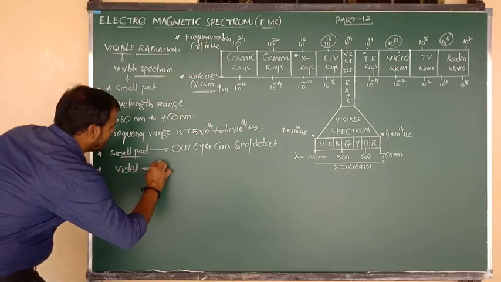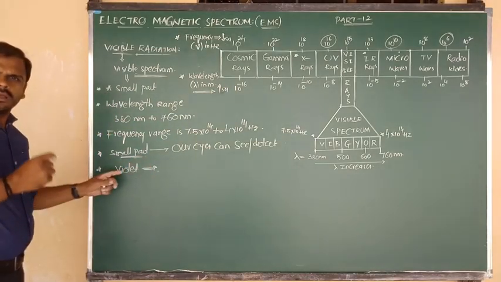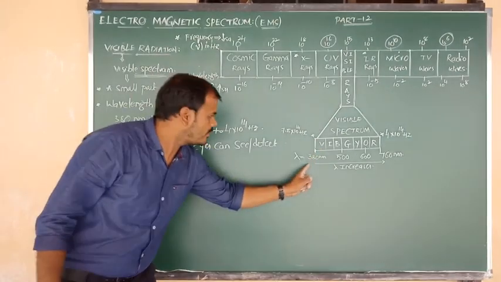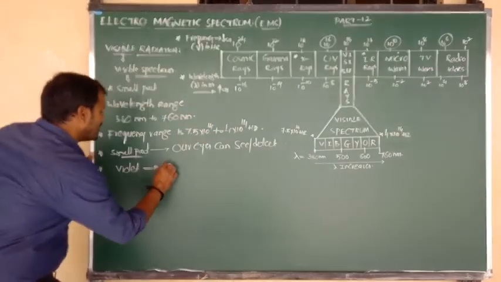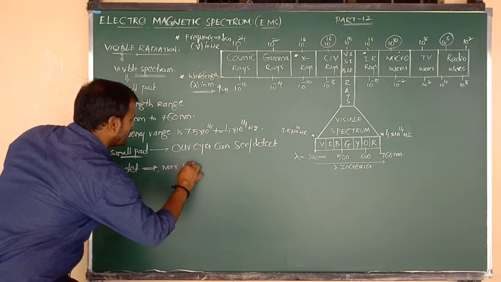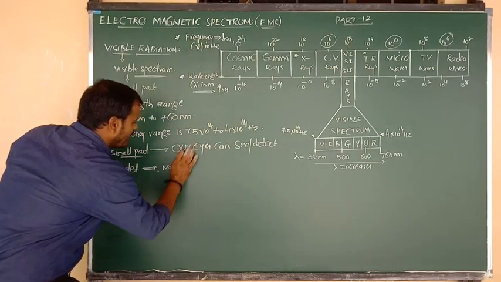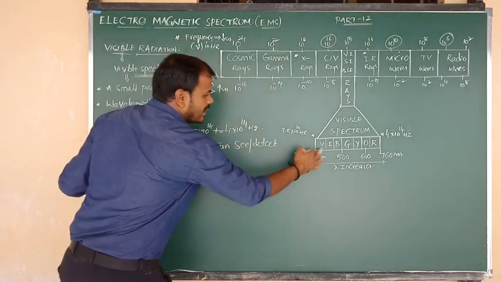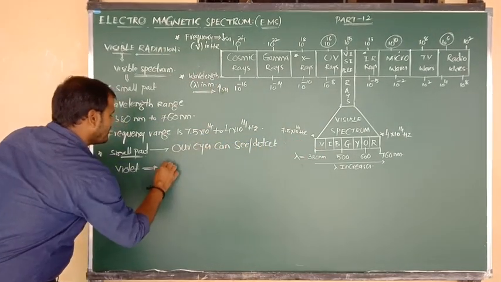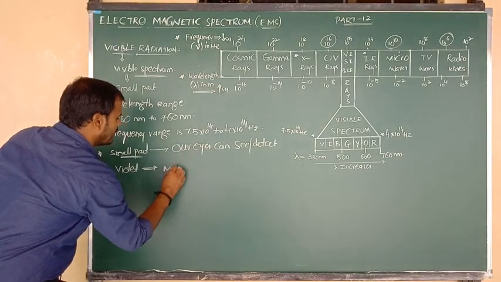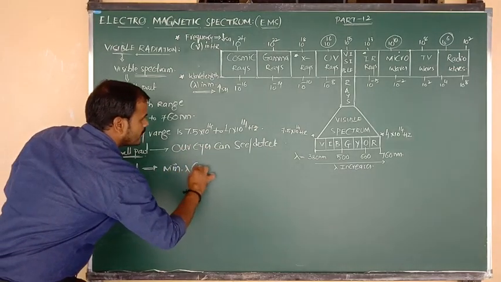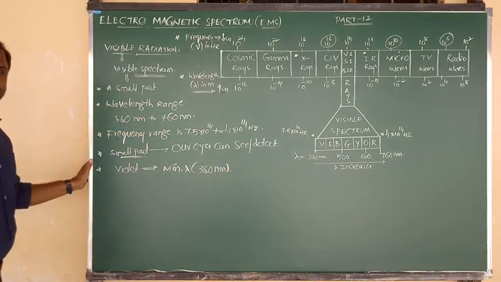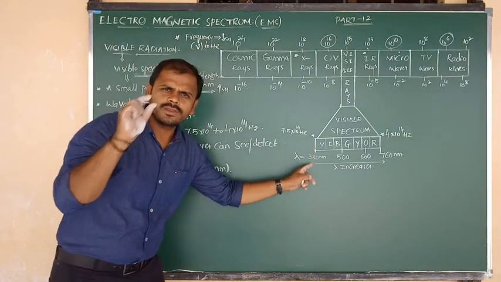The color of radiation of violet light, violet color corresponds to a radiation. The radiation contains the wavelength. Violet contains minimum wavelength. So how much is the minimum wavelength? It is around 380 nanometer. So violet contains 380 nm.